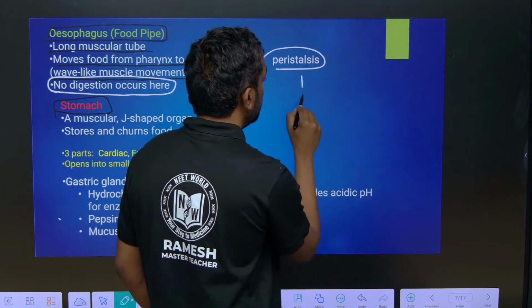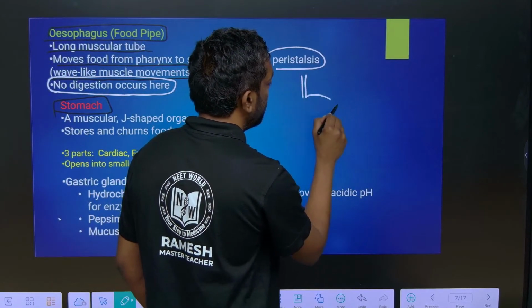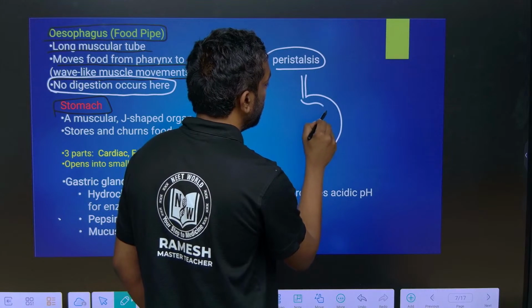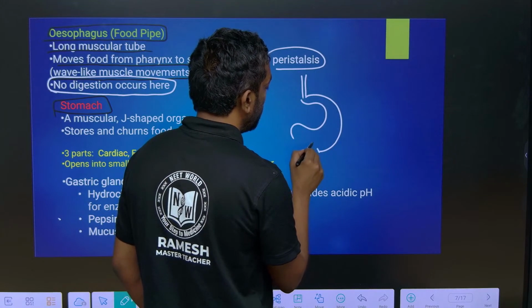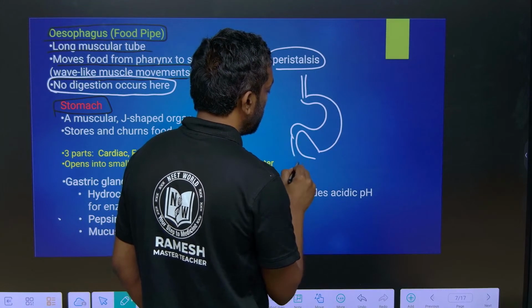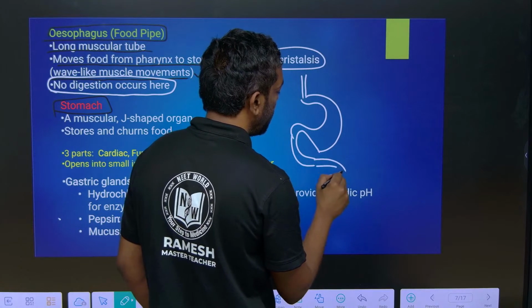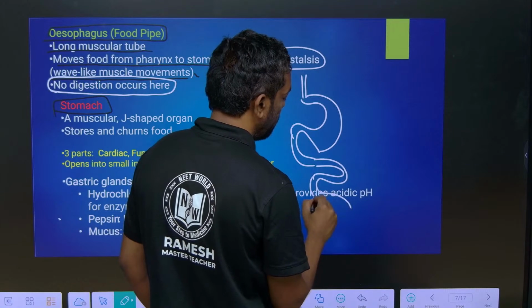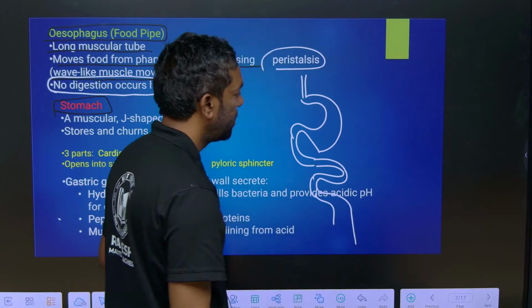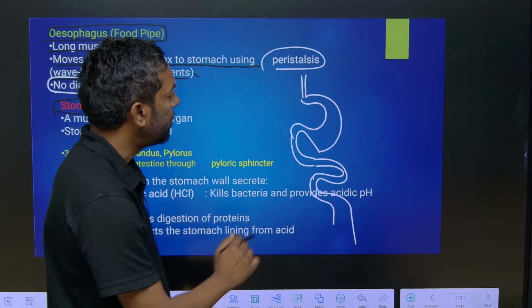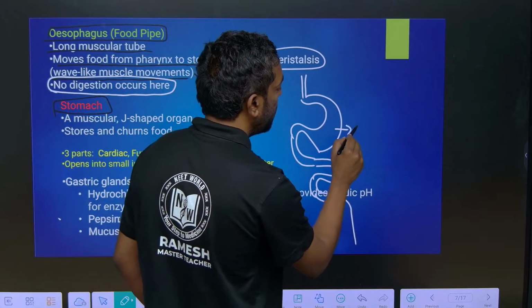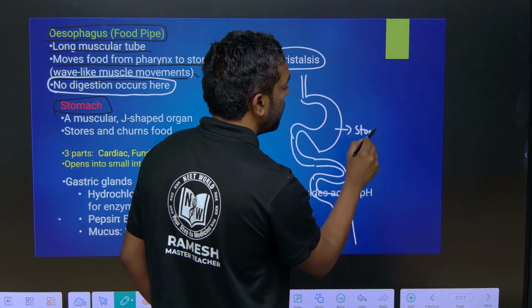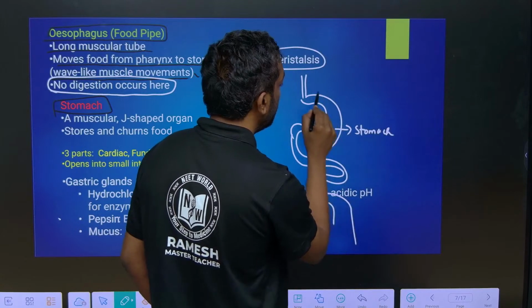This is the esophagus. This is the stomach. This is the small intestine. And finally, the large intestine. So, this is the stomach, guys. Esophagus.